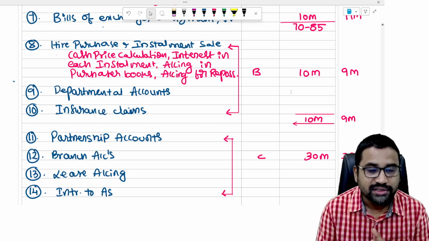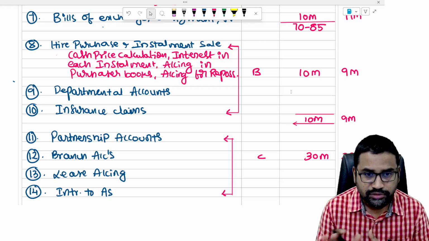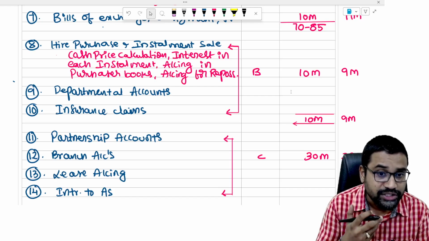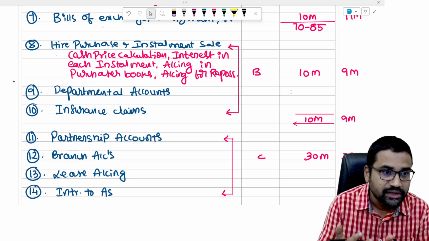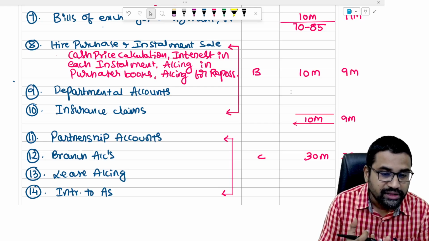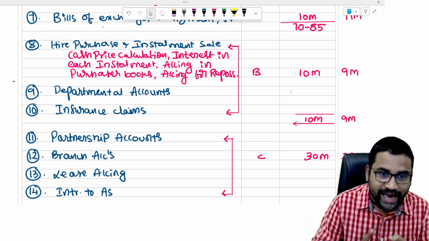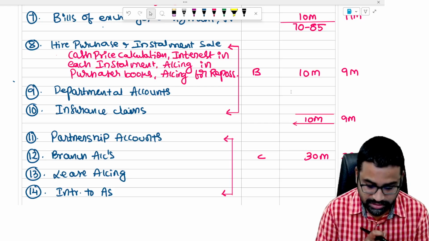In hire purchase, don't go to the stock and debtors method. Don't do that. Only small concepts like calculation of cash price, calculation of interest in each installment, accounting for purchaser books. When there is a repossession, what is the accounting? All those things you do. See, hire purchase, department, insurance claims together will give you 10 marks.